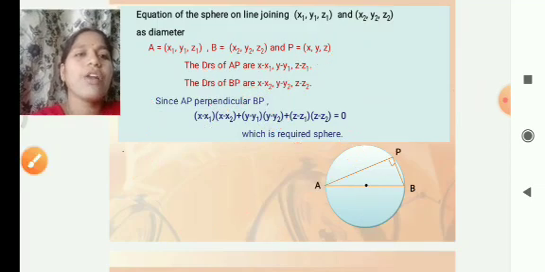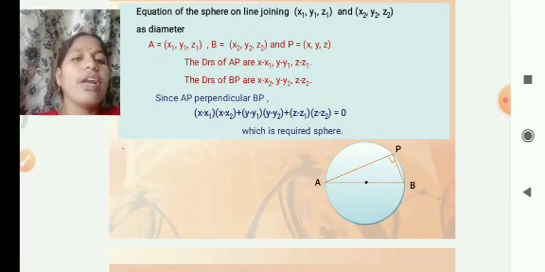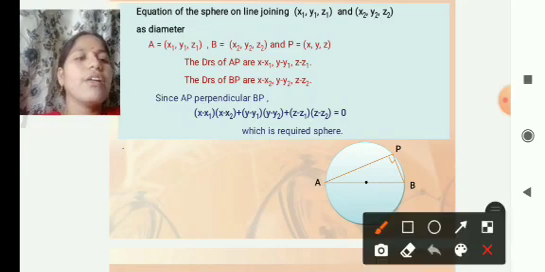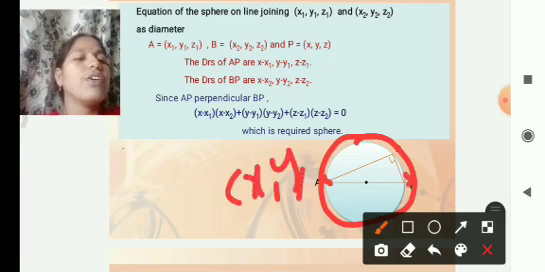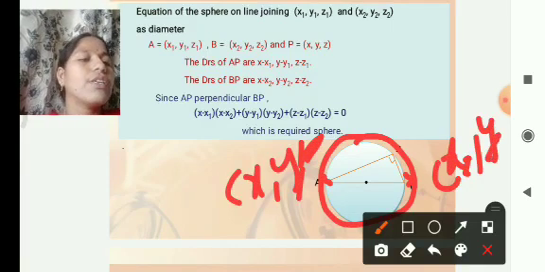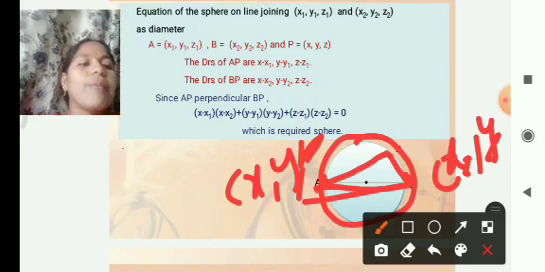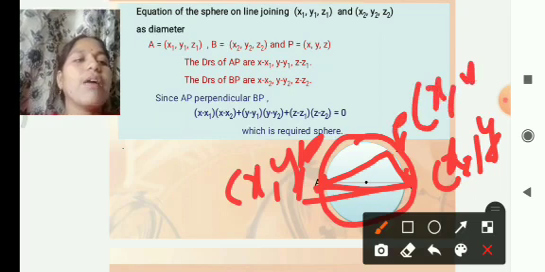Now we have to get the equation of the sphere from the line joining the two points. We have to observe what the equation of the sphere is. This is the sphere. This is one end of the diameter and this is the other end. This point is (x1, y1, z1) and this point is (x2, y2, z2). These are the two ends of the diameter. This is another point P on the sphere, P equal to (x, y, z).